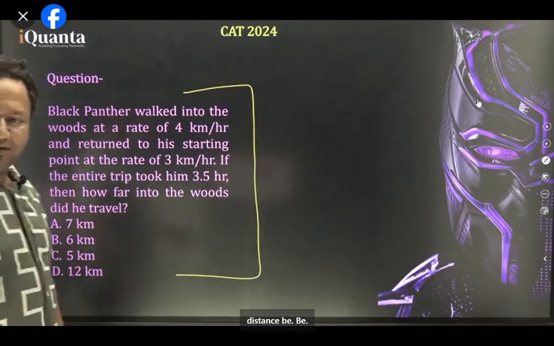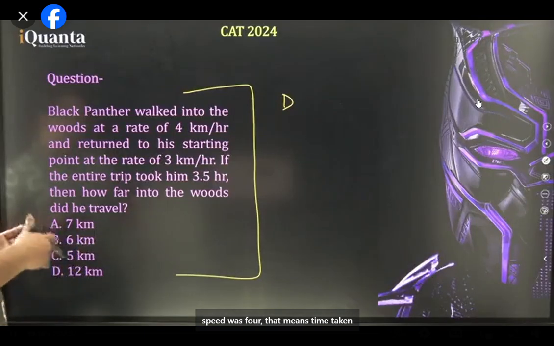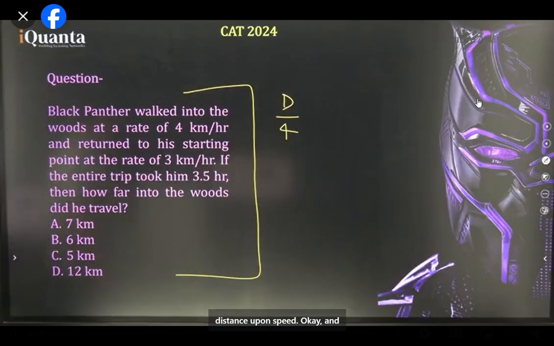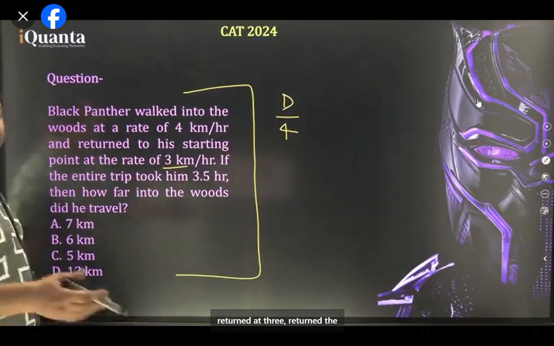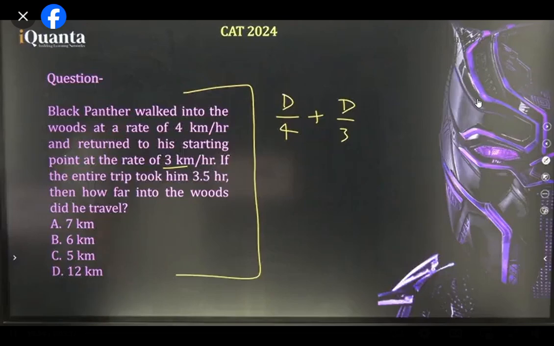Let the distance be D. While walking into the woods, his speed was 4. That means the time taken by him would have been D by 4, right? Because time is distance upon speed. And he returned at 3, the same distance, so D by 3. He came back to where he had gone. All right, D by 4 plus D by 3.